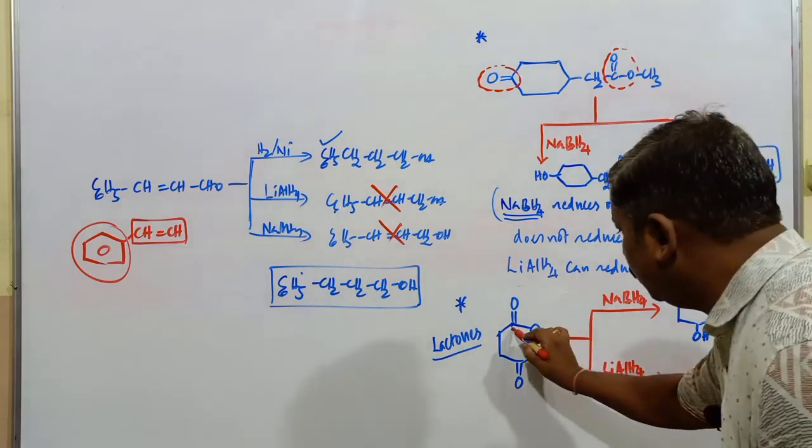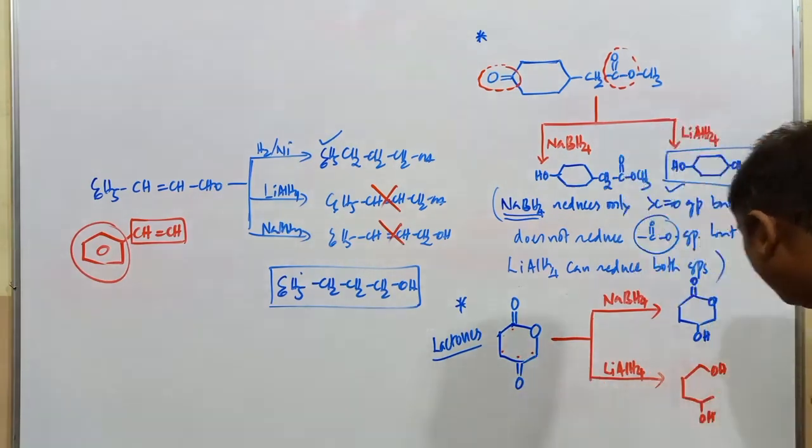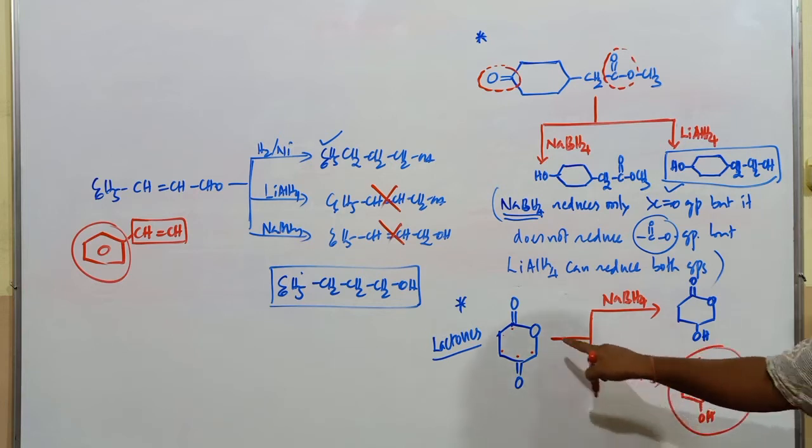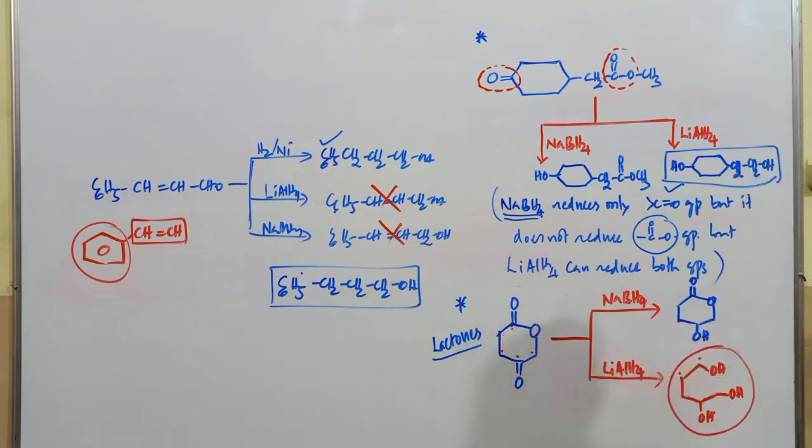How many carbon atoms are there? 1, 2, 3, 4, 5. This is 1, 2. I am just numbering the carbon atoms, not according to IUPAC basis. Just counting this one: 1, 2, 3, 4, and this is going to be 5, and this is OH. So this is the main product obtained in case of lithium aluminum hydride, which reduces both the ester as well as the ketonic functional group, and this is the alcohol produced in this reaction. This is 1, 2, 3, it is the 4th carbon atom, it is the 5th carbon atom. So this is the compound produced in this case.